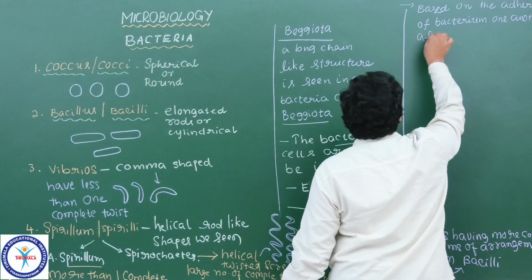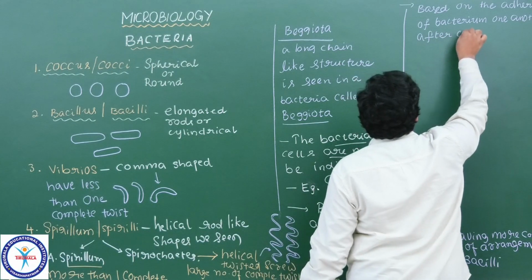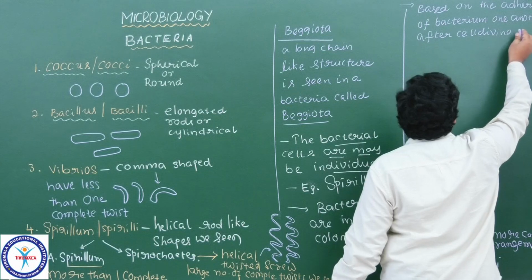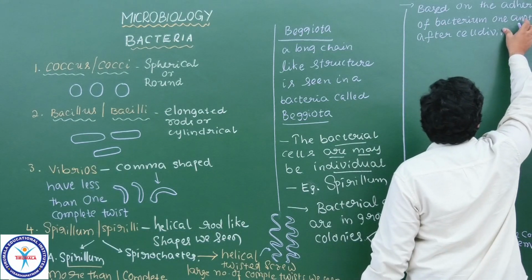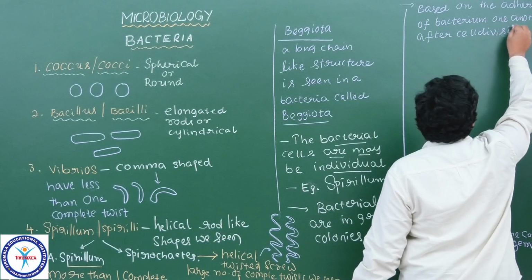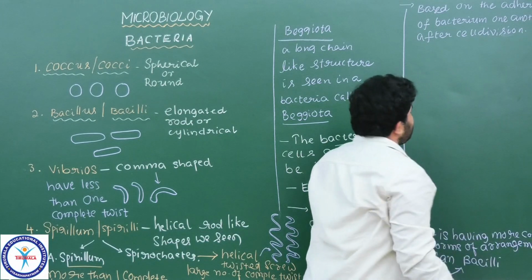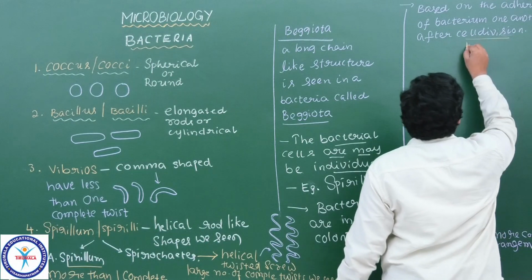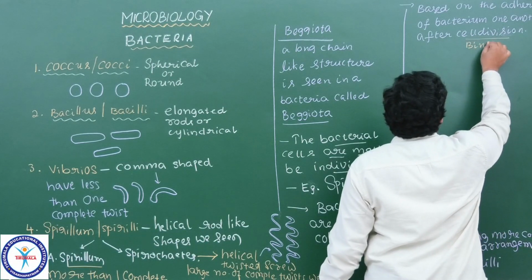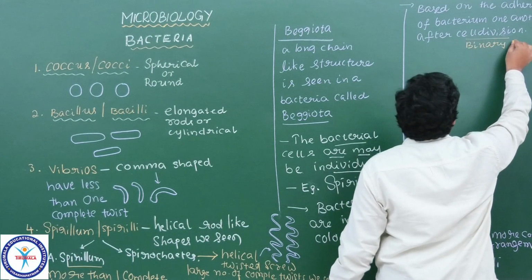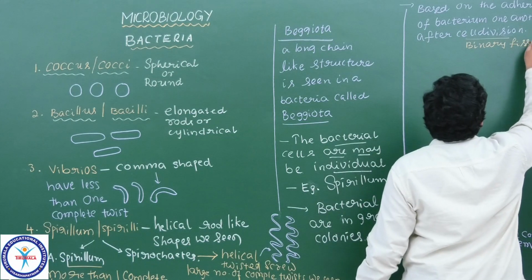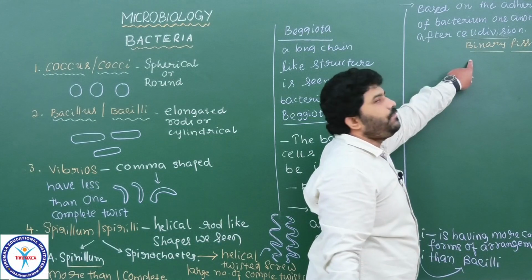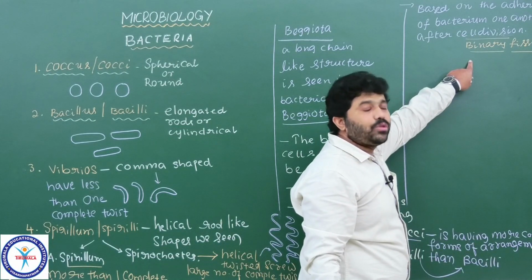after cell division. You know, mostly the cell division or reproduction that we see is binary fission. Isn't that right? In all favorable conditions, bacteria follow the method of asexual reproduction called binary fission. After every binary fission, we get two daughter cells or two bacterial cells.